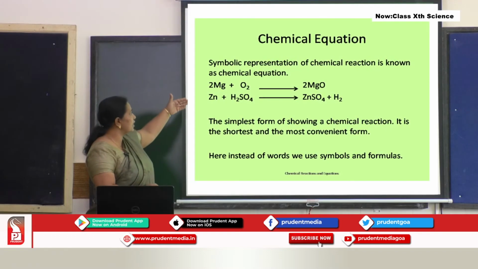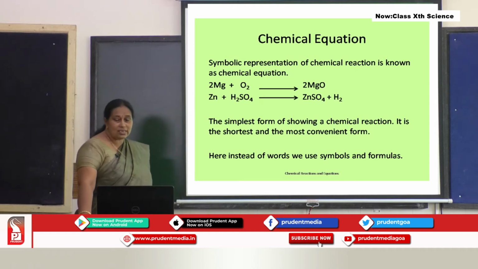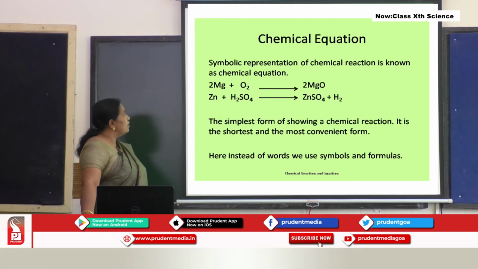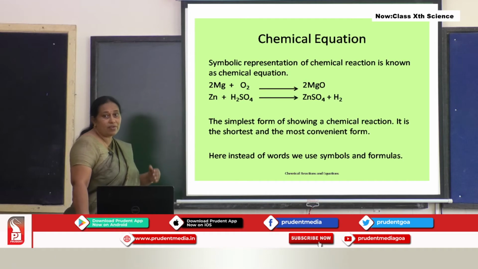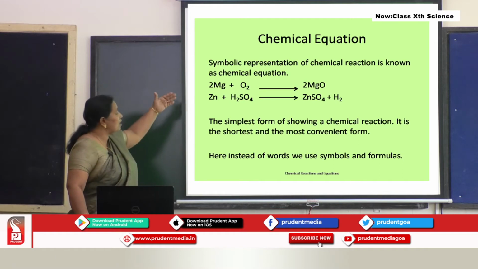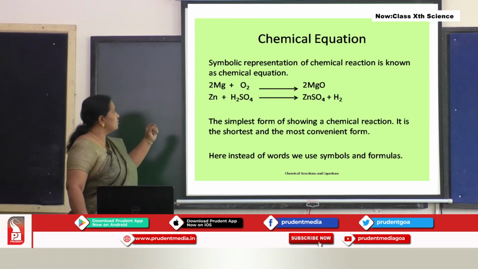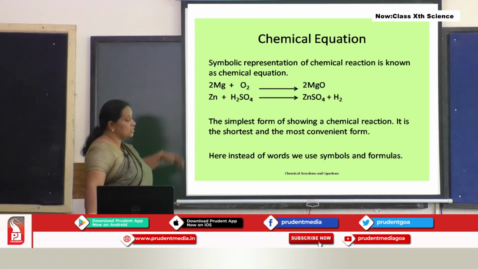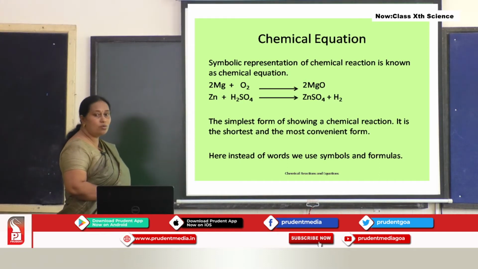Here I have given examples of two equations. One, we have already seen: 2 Mg plus O2 gives 2 MgO. You must be wondering where the 2 came from. The 2 is after balancing, which I will be dealing with later on. Next, the symbol of magnesium is Mg. The symbol of oxygen is O. The molecular formula is O2. The formula of magnesium oxide is MgO.